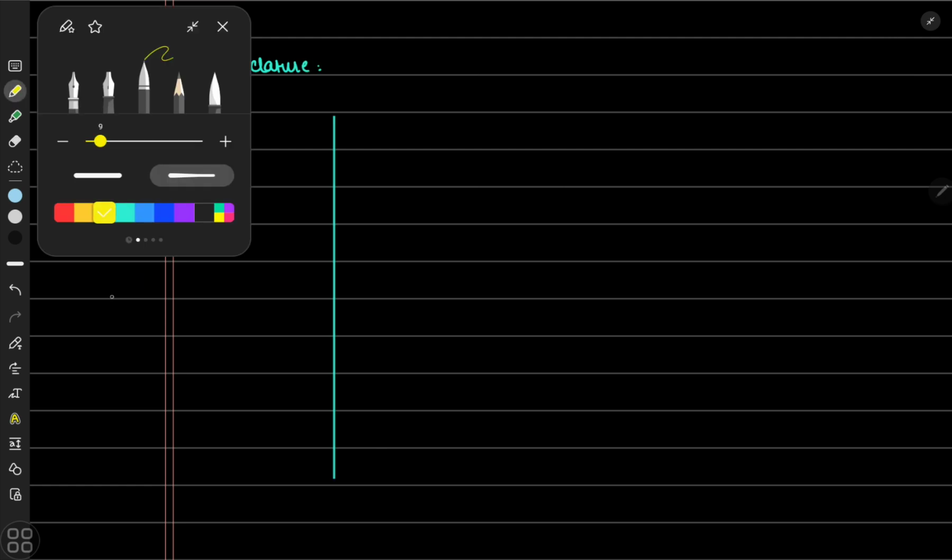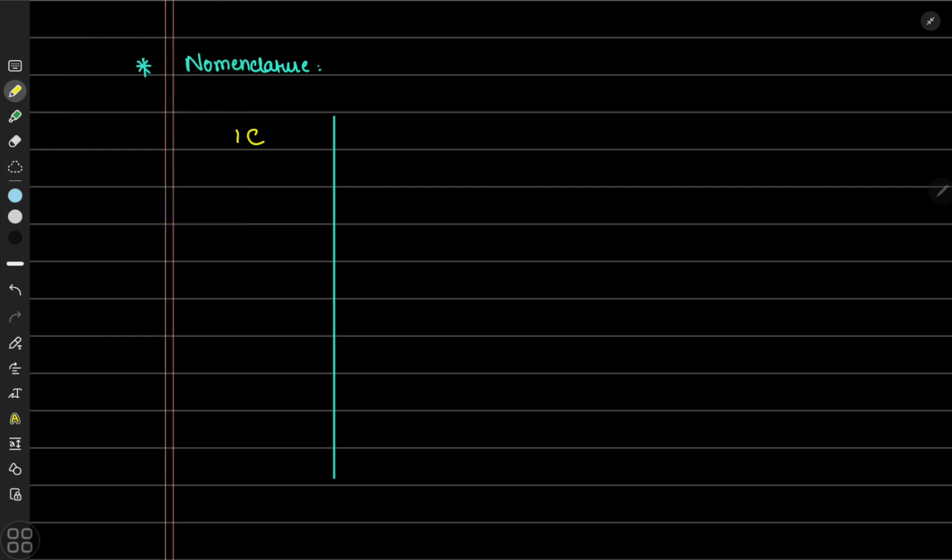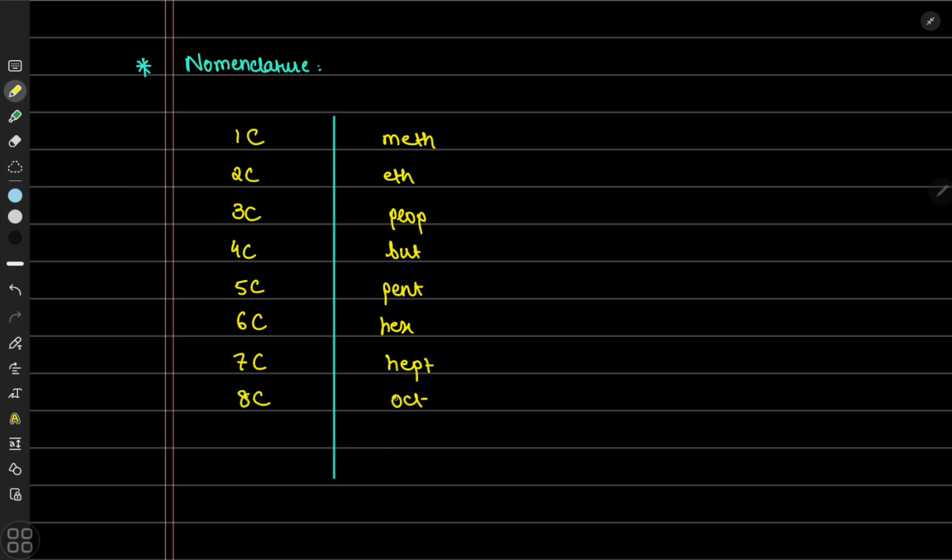If we have one carbon in the compound, it's known as meth, two carbons eth, three carbons prop, four carbons but, five carbons pent, six carbons hex, seven carbons hept, eight carbons oct, nine carbons non. You need to know till nine carbons only, right?